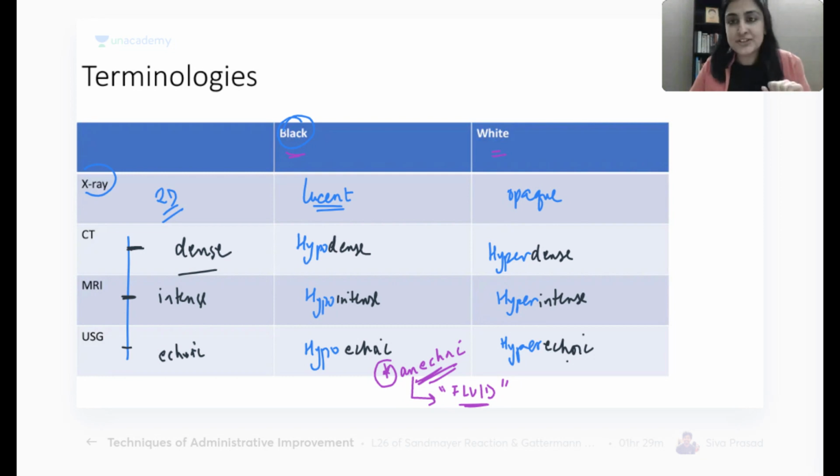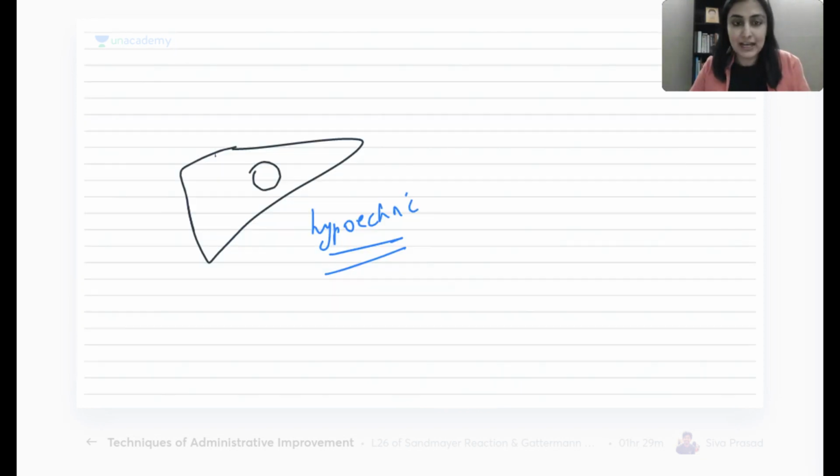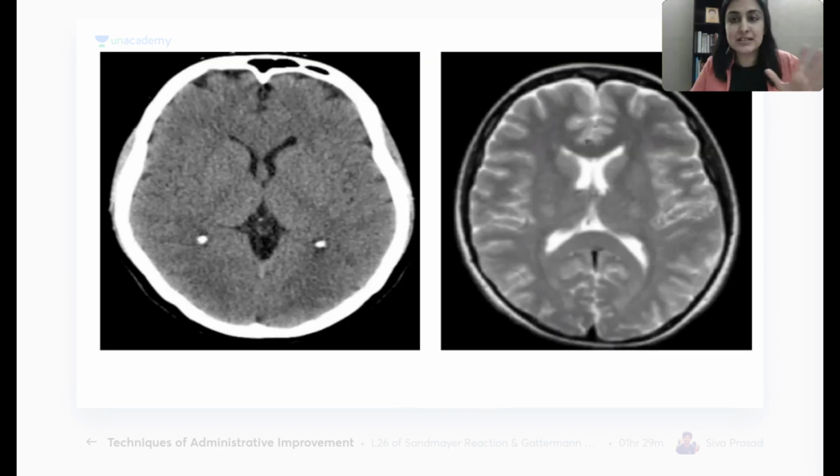So terminologies are done, right and left is done. So our basics are now sorted. Now we add up to this. Now we go on with the first thing, which is neuro. Now we are going into the brain. Now we are not coming out of the brain. Now we are not going into ultrasound and everything. Now our attention is going to be CT, MR. So which is CT, which is MR? That is my first question.